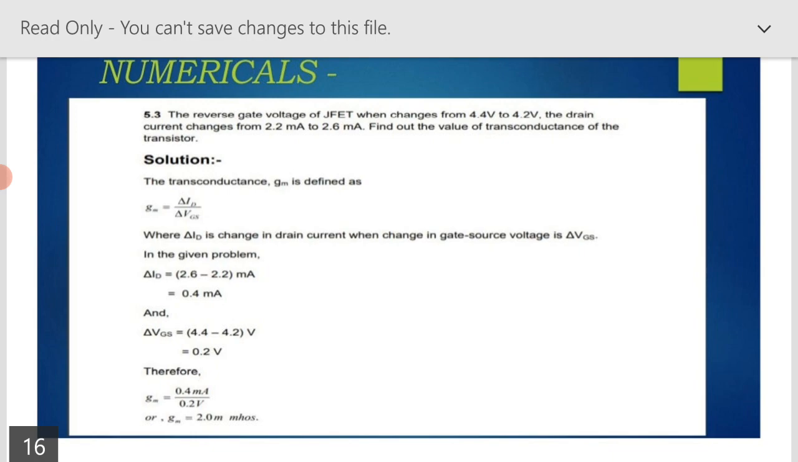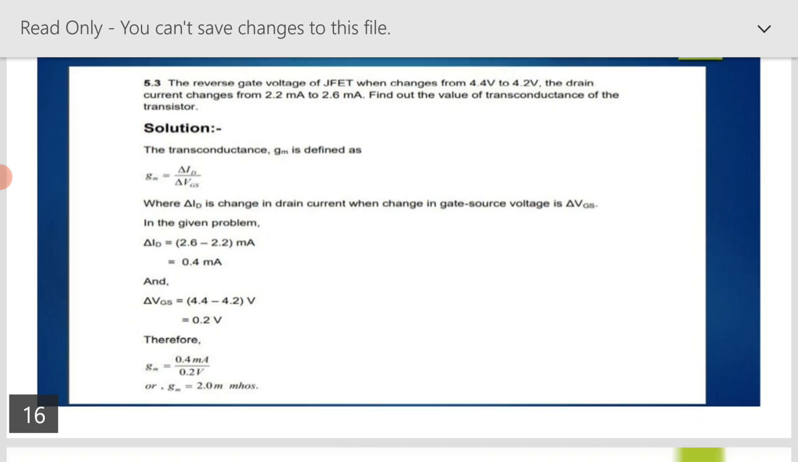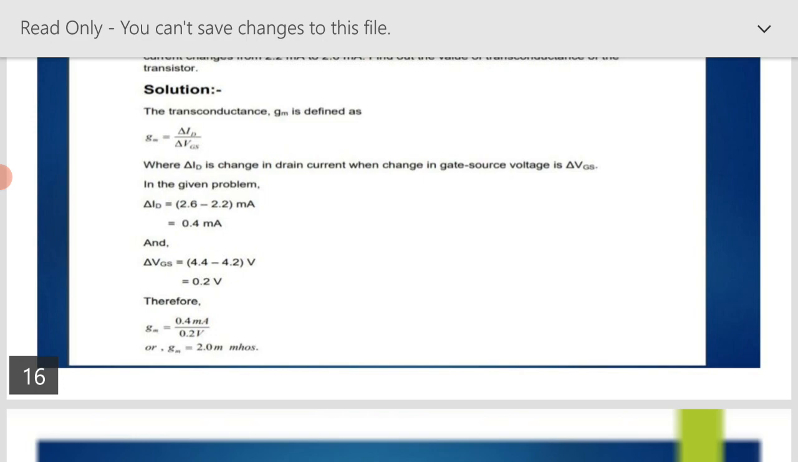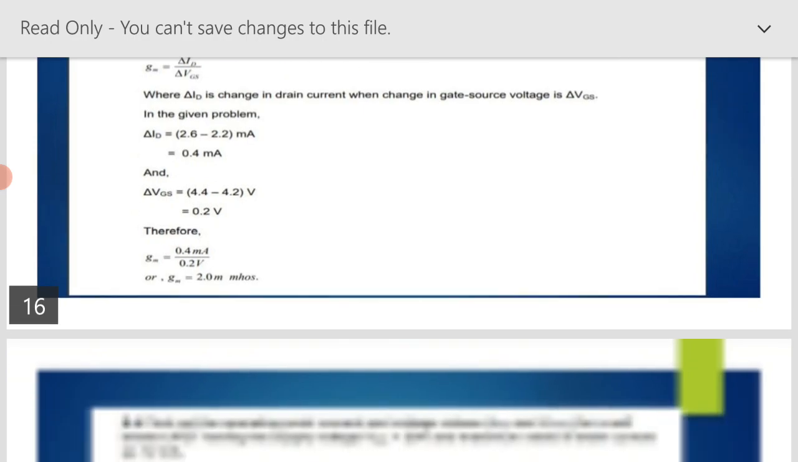The solution: the transconductance gm is defined as gm is equal to del ID upon del VGS, where del ID is the change in drain current when the change in gate to source voltage is del VGS. Del ID is equal to 2.6 minus 2.2 milliampere, which is equal to 0.4 milliampere. Del VGS is equal to 4.4 minus 4.2 volt, which is equal to 0.2 volt. Therefore, gm is equal to 0.4 milliampere upon 0.2 volt. gm is equal to 2.0 milliohm.